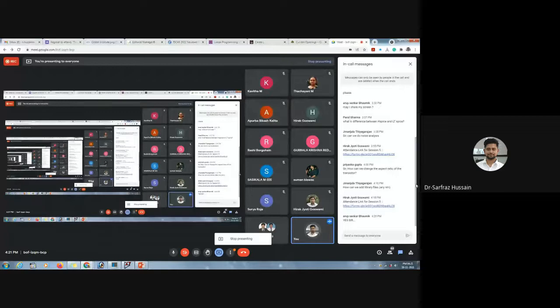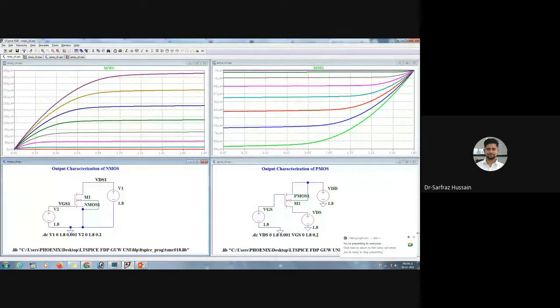So how can we change the aspect ratio of the transistor? Okay, yeah, aspect ratio of the transistor. That also I am going to take now. First of all, I have seen those in the chat box.